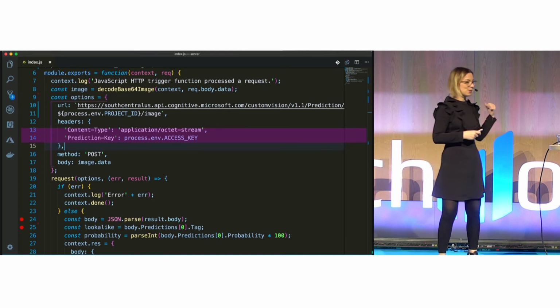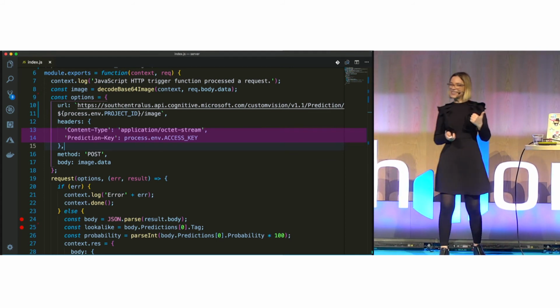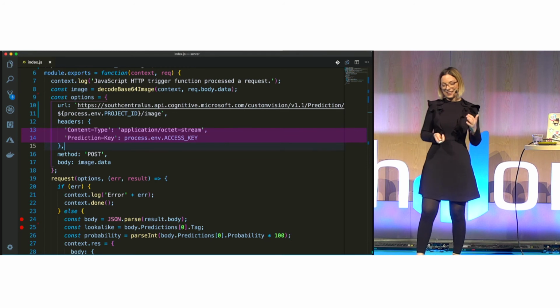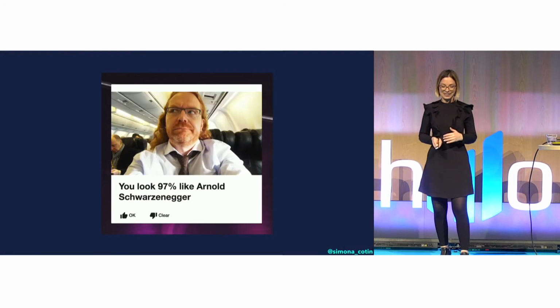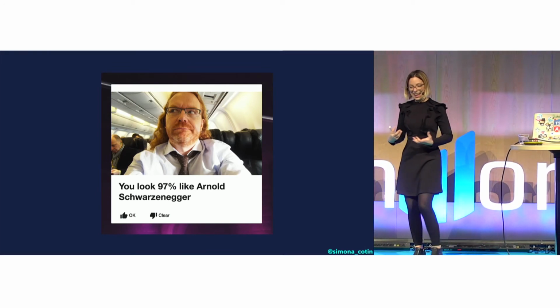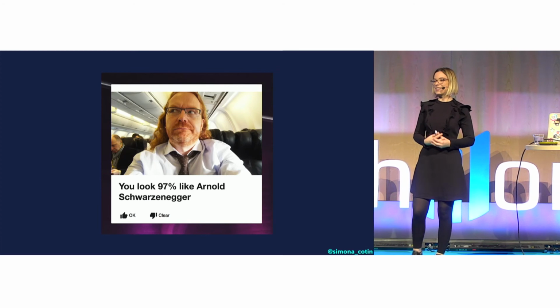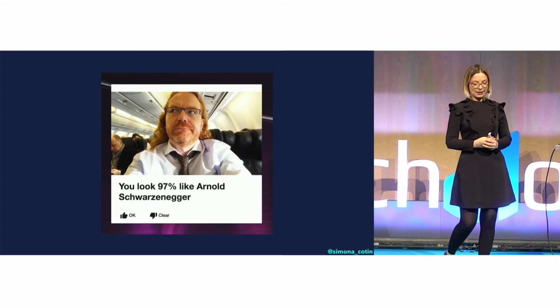I'm making a lot of assumptions here, like my colleague Chris pointed out. I didn't test this. I tested only the happy path. I should add more exceptions there. But after training our algorithm with more images, we can see that Chris looks 97% like Arnold Schwarzenegger.